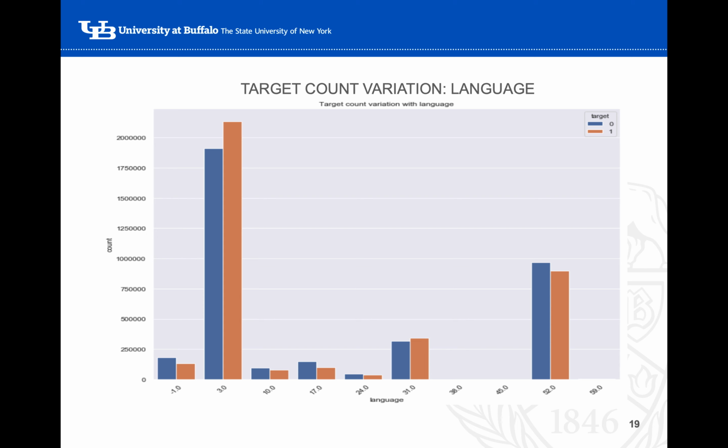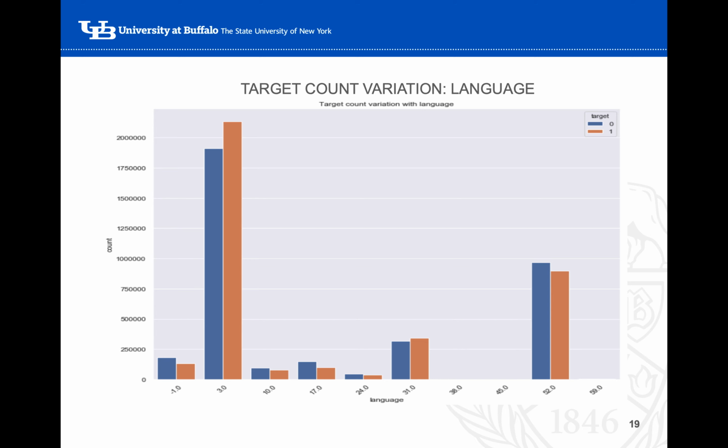Here we have again shown the variations of the target variable with respect to language. As you can see from the plot, there is not much information which the language variable on its own is carrying, but we would see that going forward, language, when combined with some other variables, could show us some sort of information. The only thing that we can actually gather from here is that there are 10 different languages that we are seeing here.